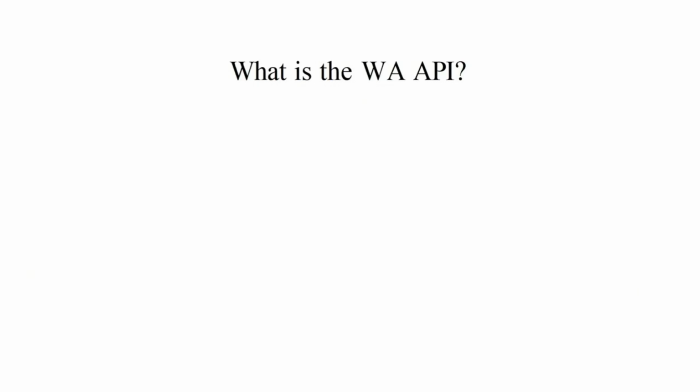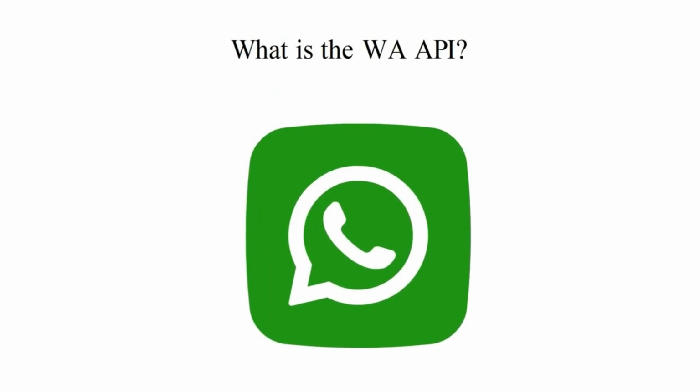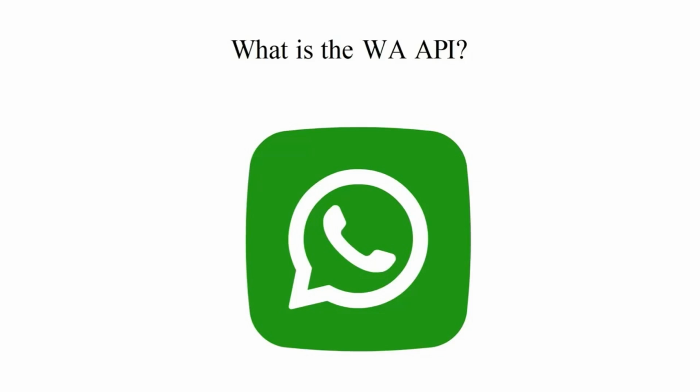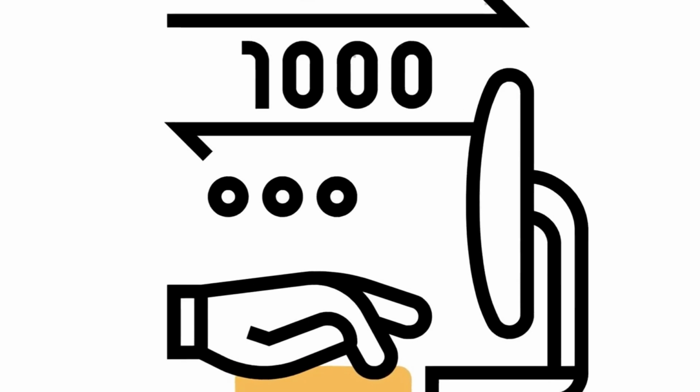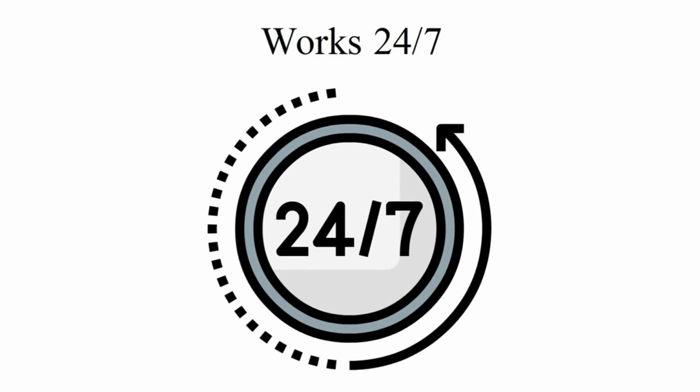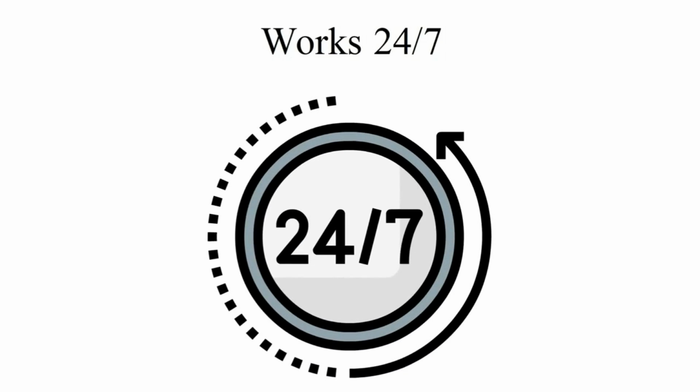What is the WA API? Send WhatsApp messages using API easily, quickly and automatically. Feature: instant notification. WhatsApp message is sent directly to the receiver or prospect in less than 2 seconds. Cost effective. Our pricing is economical and suitable for all business sizes. Zero code option. You don't need to be good at programming or coding to use the WA API. Works 24/7. The WA API system operates on servers 24 hours, 7 days a week, all year round.